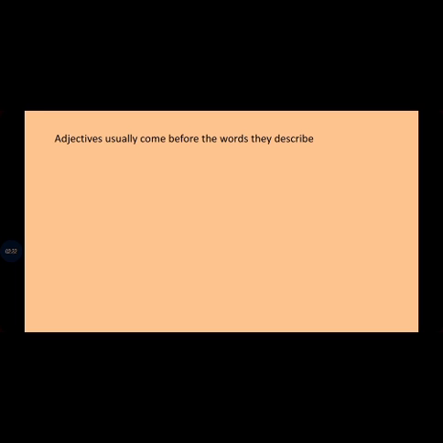Now, coming back to what we are saying here, we said adjectives usually come before the words they describe. For example, the furry rabbit hopped away. Furry in this statement is an adjective because it is describing the rabbit. We can see that furry is coming before the subject. Who can tell me what the subject is? Thank you. Rabbit is the subject. Furry came before rabbit in this sentence.